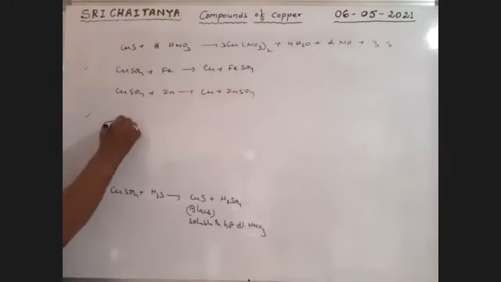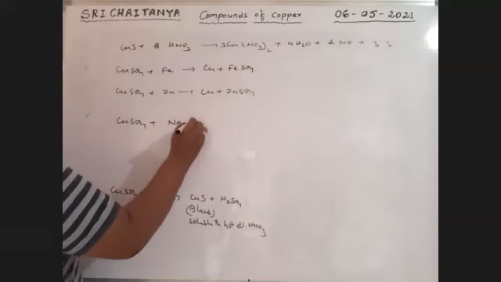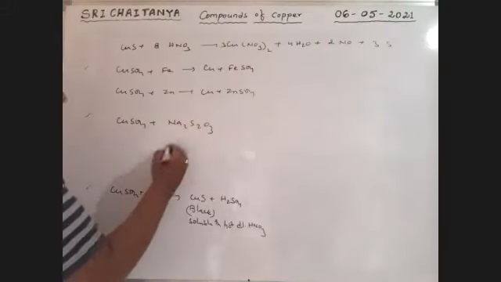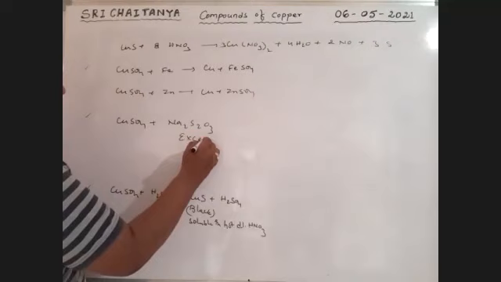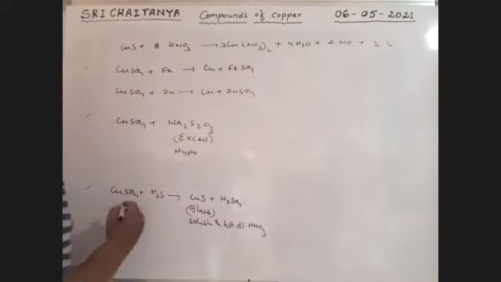These are displacement reactions. Next, when CuSO4 reacts with Na2S2O3 in excess, this is called hypo, sodium thiosulfate.